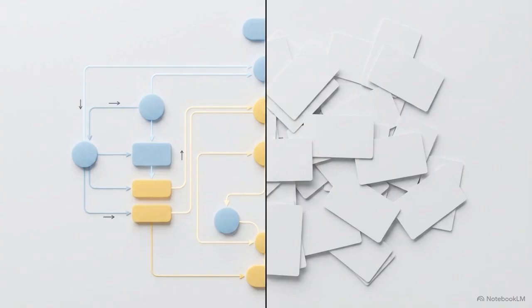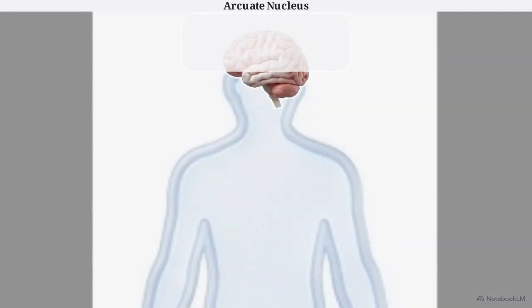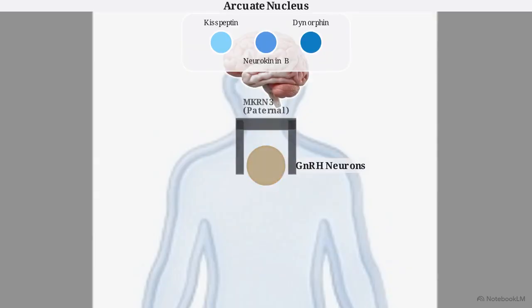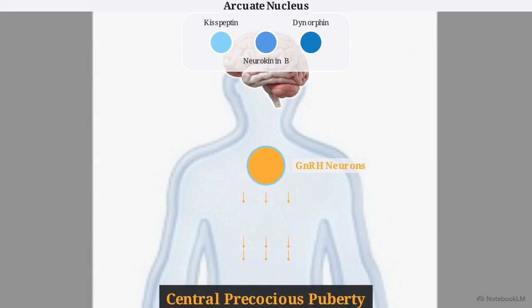Diagnosing complex disorders of sexual development relies on deductive logic, not rote memorization. The circuit begins in the arcuate nucleus with the central pacemaker, the KNDy neurons. These cells feed rhythmic signals into the GnRH neurons. This pulsatility is strictly regulated by the paternally expressed MKRN3 gene, which functions as an upstream inhibitory brake on GnRH release. When a patient inherits a loss-of-function mutation in MKRN3 from their father, this brake breaks. The result is an unchecked, premature surge of GnRH signals, triggering central precocious puberty.